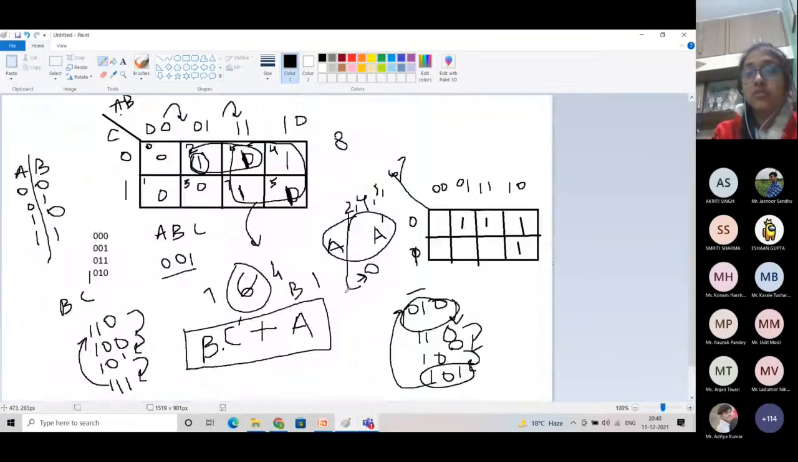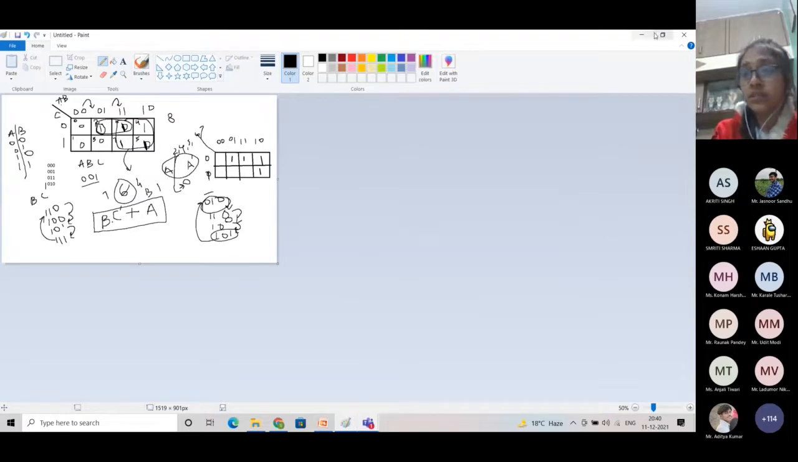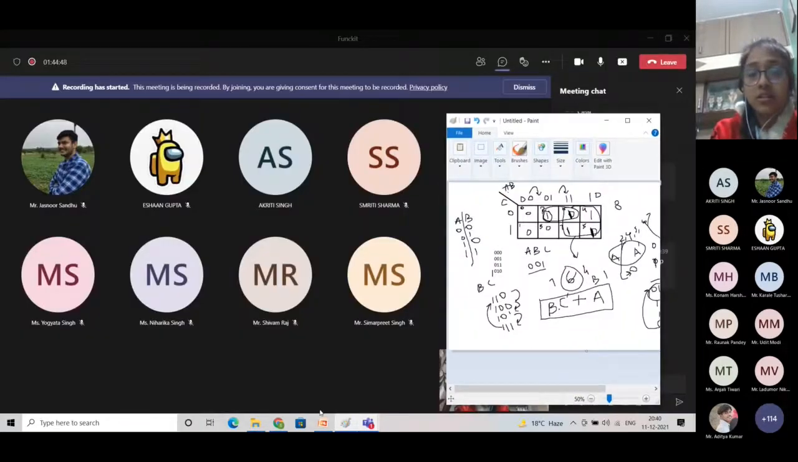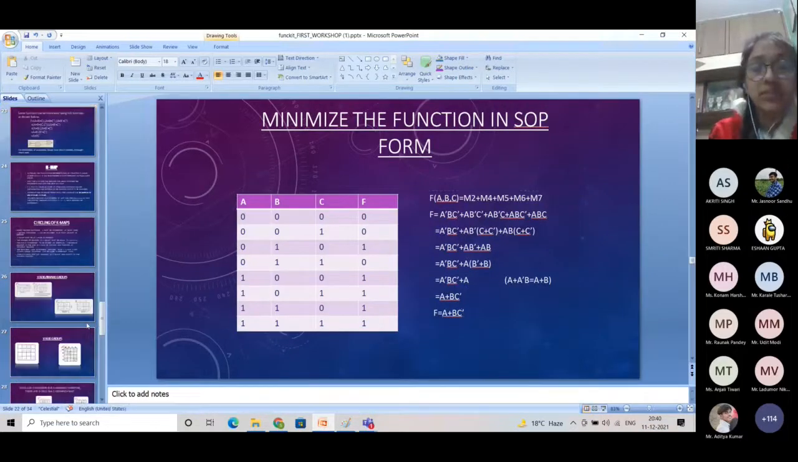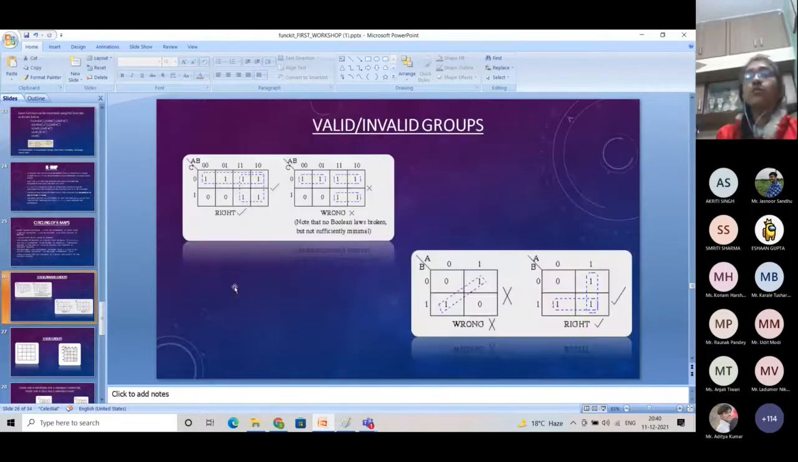Any other doubts? You should open your mic and ask, or you can write in the chat box. Okay. Otherwise, you can see some examples. It will make you more clear about your doubts. Fine. So let's see some of the valid and invalid groups which we can make.